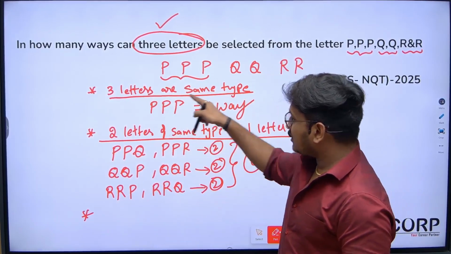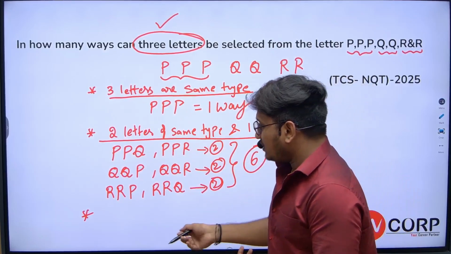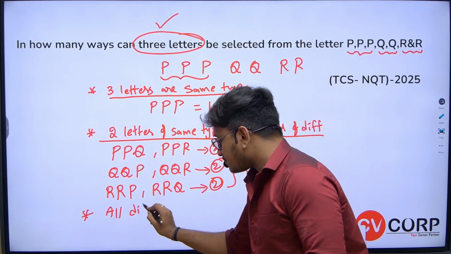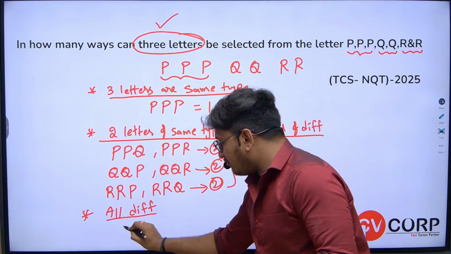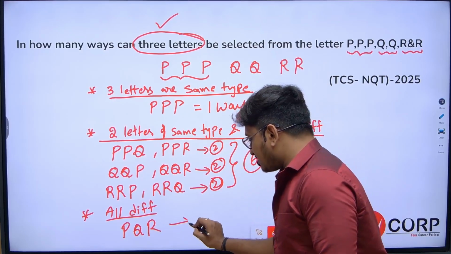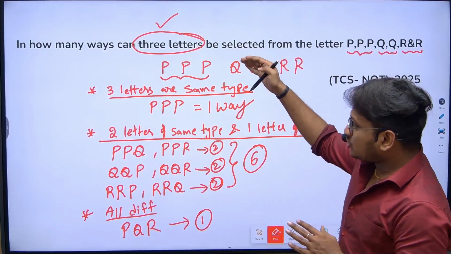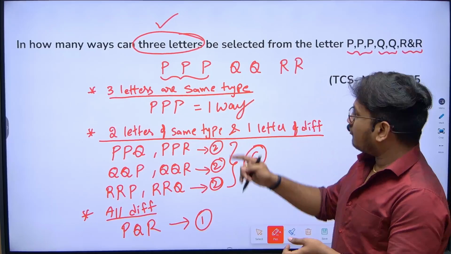Now the last combination we have here: if you observe all different letters, how many ways can you select? P, Q, R. That's it, right? This is one way. Now, what are the total ways it is possible to select 3 letters from the given set?